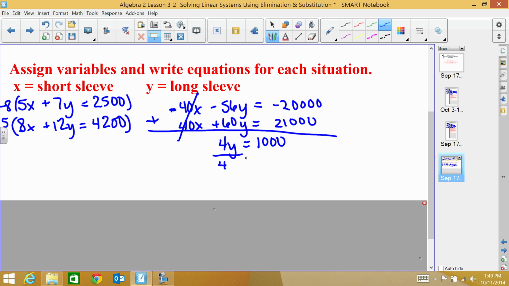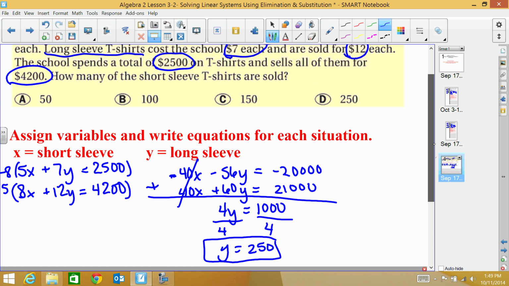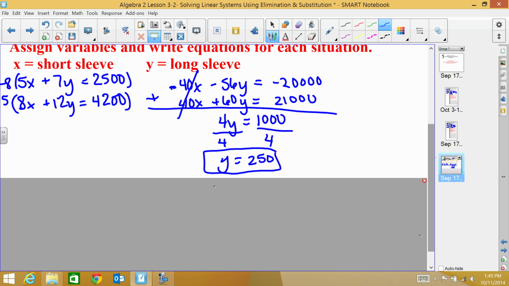Then I would divide by 4, so I get that y equals 250. Now, y represents the long sleeve shirts, and the question wanted to know how many short sleeve shirts were sold. So I need to plug this back into any of the equations. I'm going to plug it into this original one here.